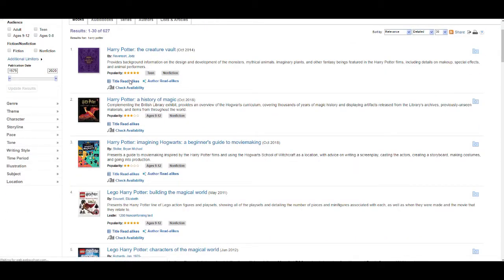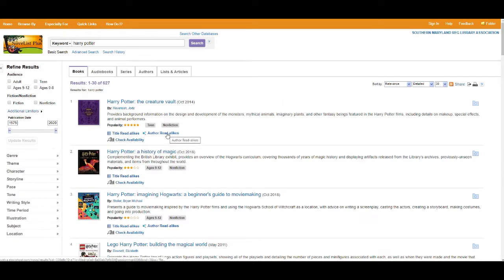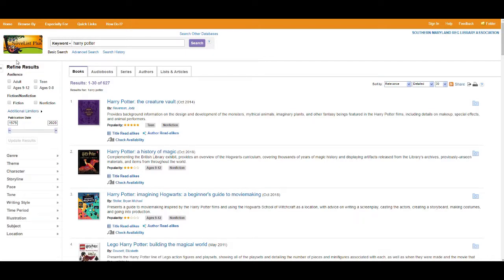By selecting Readalike options under the brief descriptions on the results list after a search, another list is provided. In that list will be books that, though they are not by the same author or in the same series, are in a similar vein as the book or author searched.